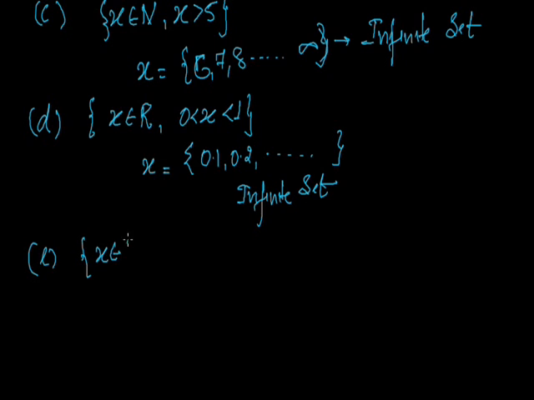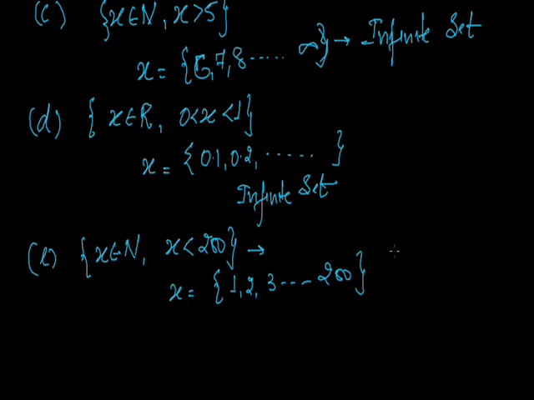x belongs to natural numbers where x is less than 200. As we see, x is less than 200, so x can take values 1, 2, 3 up to only 200. We can count the number of elements in this, so it is a finite set. These are some examples of finite and infinite sets.